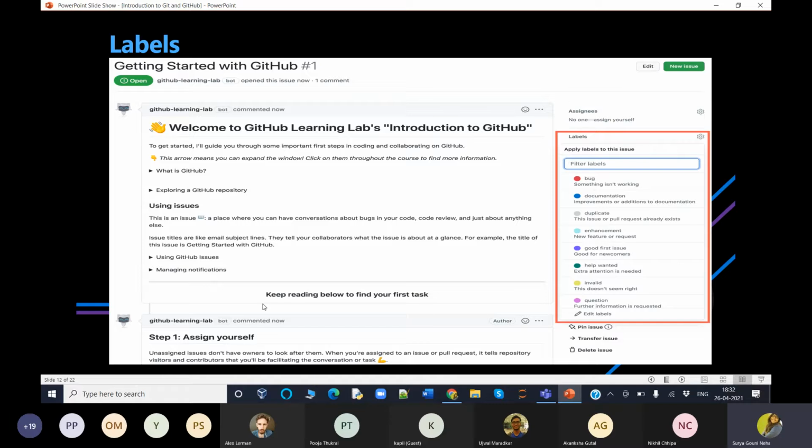So let me explain labels in depth. You can classify issues and pull requests by creating, editing, applying, and deleting labels. You can manage your work on GitHub by creating labels to categorize issues and pull requests. You can apply labels in the repository the label was created in. Once a label exists, you can use the label on any issue or pull request within that repository.